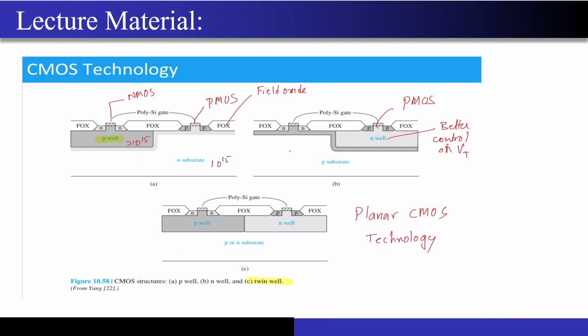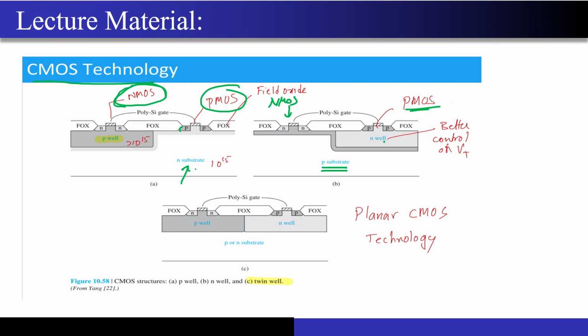Okay, so now this was the CMOS technology that I was talking about. This has again been taken from the lecture slides. What you can see over here is that on one side you will have a PMOS structure and on the other side an NMOS structure, right? There are two arrangements shown over here. Normally you can start with the N substrate, fabricate your PMOS structure over here, right? Then you create a P well for fabricating an NMOS, right? And on the other side you can start with the P substrate, make your NMOS structure first, and then create an N well, and then create a PMOS structure over here.